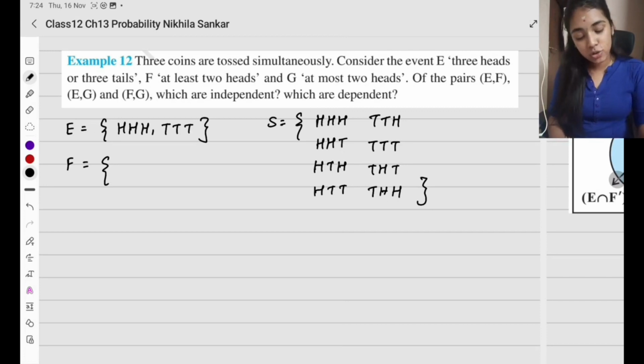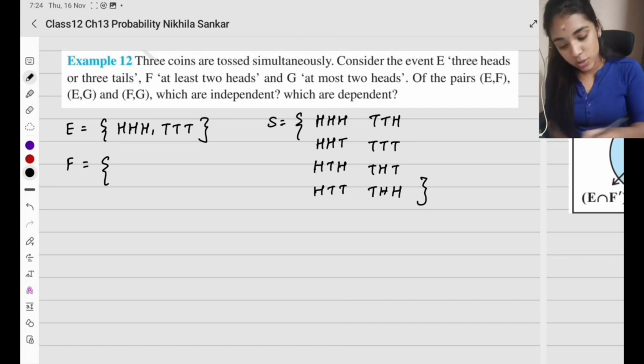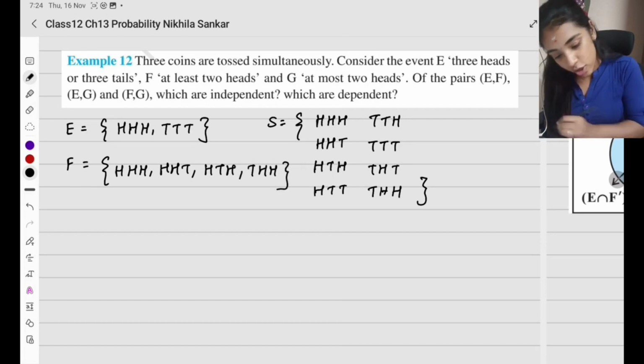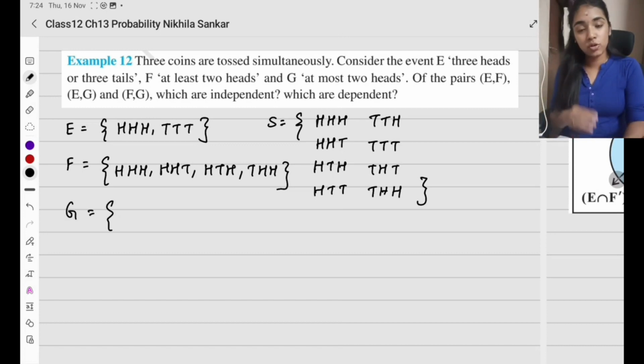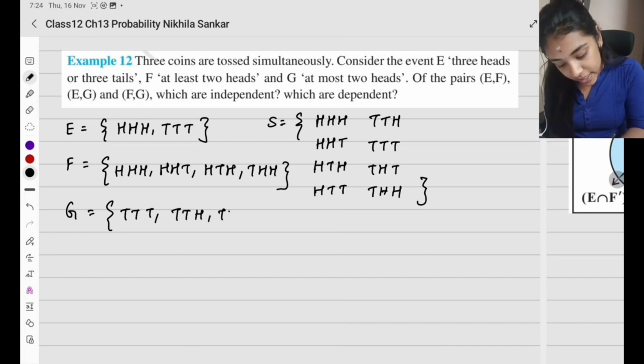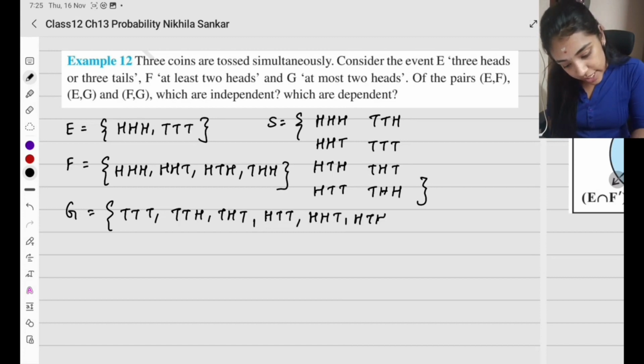So in this, at least 2 heads means what? 2 heads or 3 heads. So what all do I have? HHH, HHT, HTH, THH. So these are the options for at least 2 heads. Now, event G is going to be at most 2 heads. What does that mean? No head, 1 head, 2 heads. So where is no head? TTT. Where is 1 head? TTH, THT, HTT. That is 1 head. Then where is 2 heads? HHT, HTH, THH.